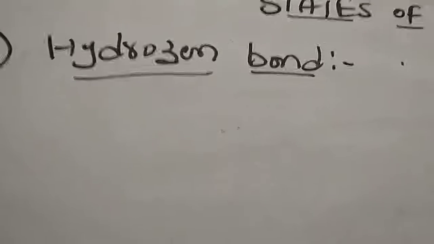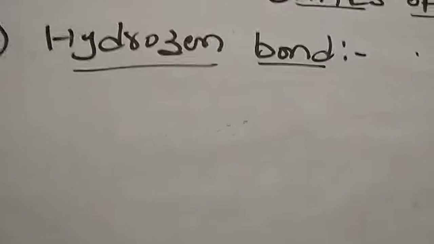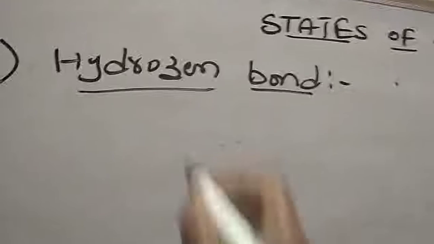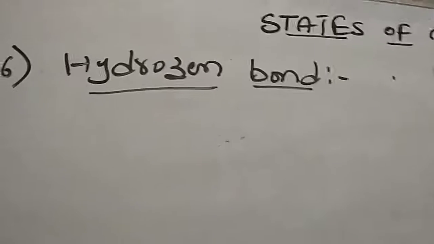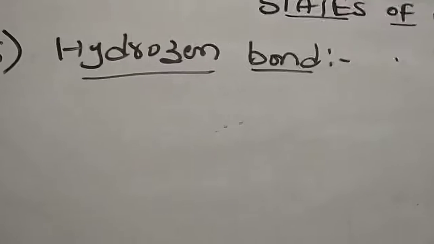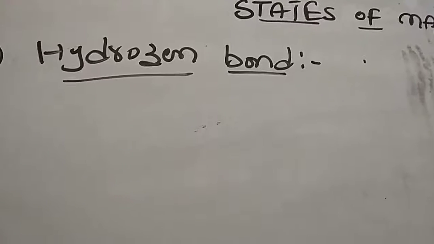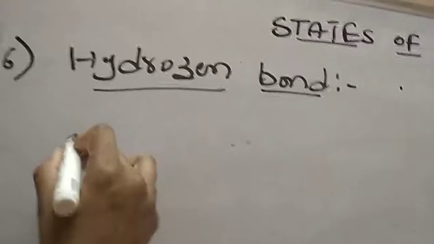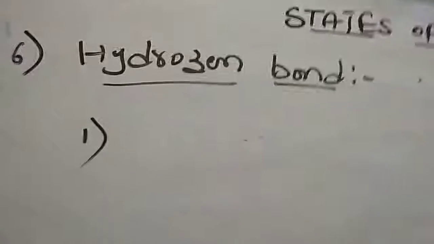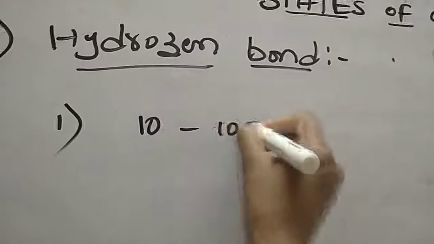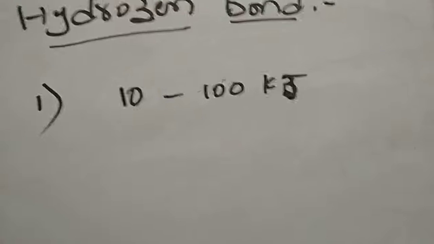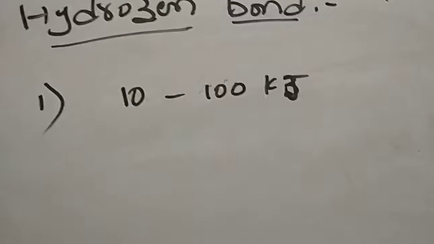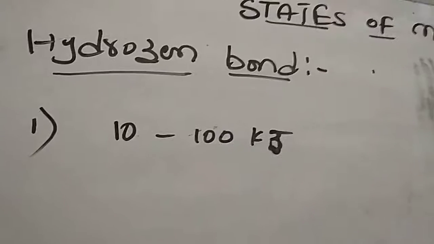Hydrogen bond is also an interaction, the interaction between hydrogen and a highly electronegative element. So HCl, HF, NH3, H2O, in all these, the other element is highly electronegative compared to hydrogen. The interaction between hydrogen and a highly electronegative element forms the hydrogen bond. The energy of a hydrogen bond is 10 to 100 kilojoules per mole. These hydrogen bonds are very powerful forces in determining the structure and properties of many compounds, as we already know. So hydrogen bonding is very important.